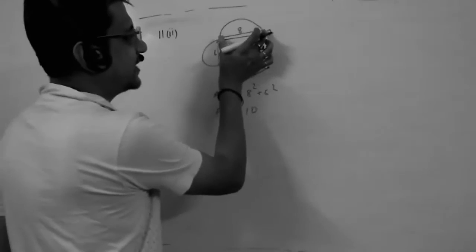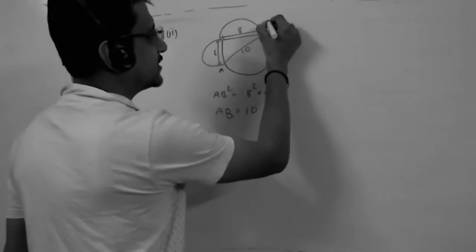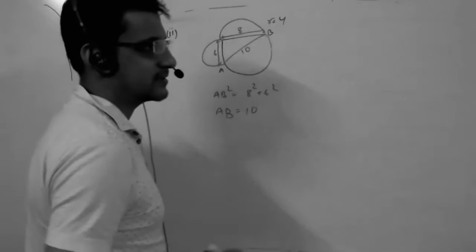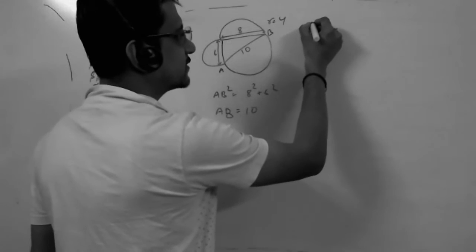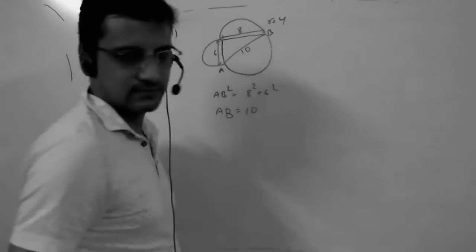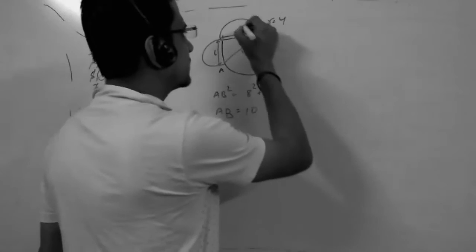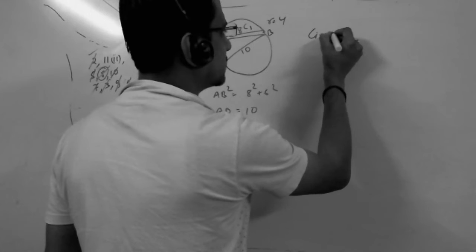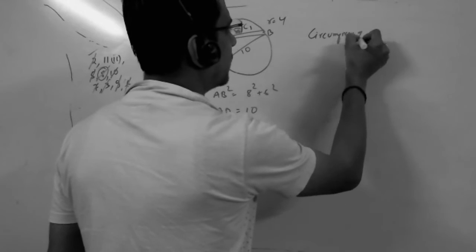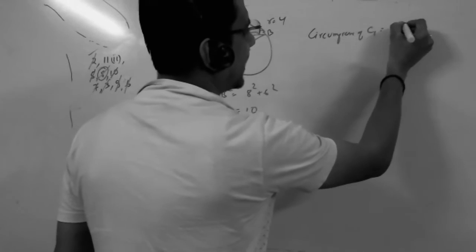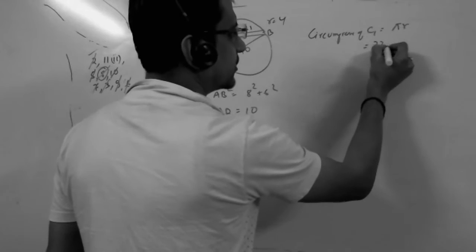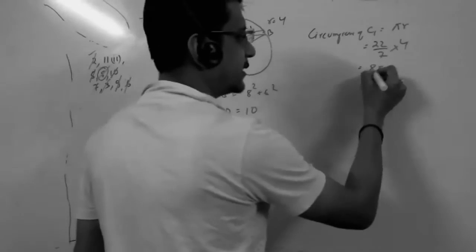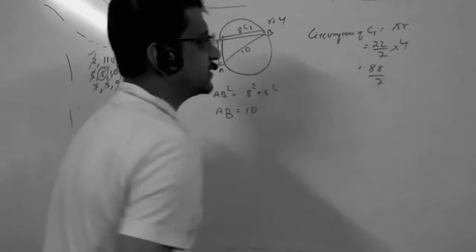Now this is 8 diameter. Radius for this is 4. So for a semicircle, the circumference of a semicircle is half into 2 pi r. So circumference of C1 is pi r, 22 by 7 into 4, 88 by 7. We can write like this.